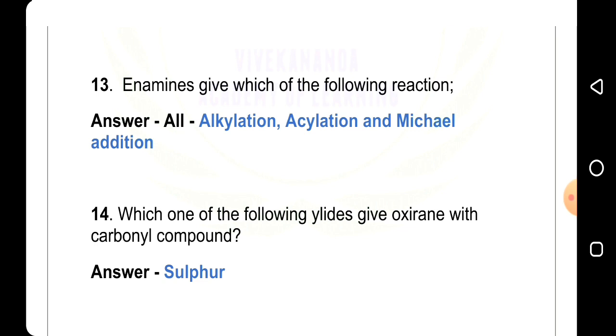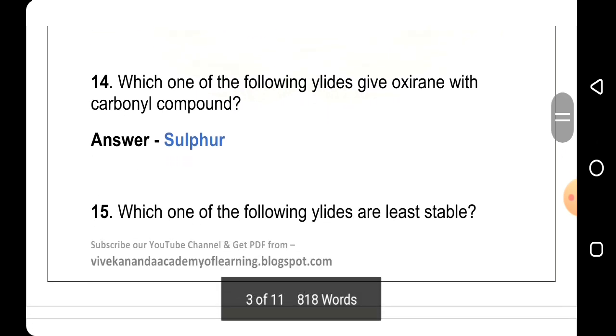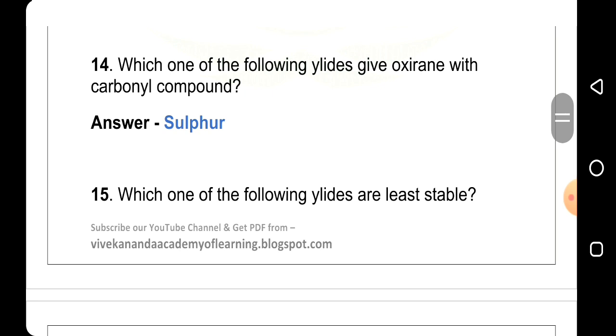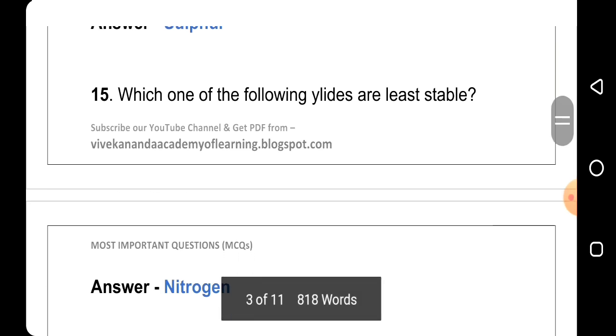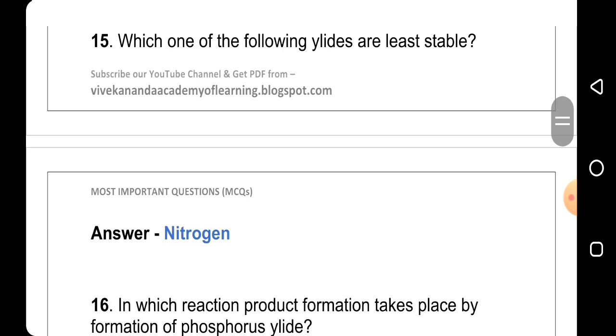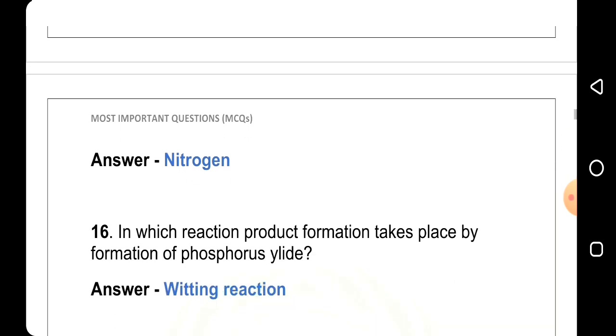14th question, which one of the following ylides gives oxirane with carbonyl compound? Answer is sulfur ylide. 15th question, which one of the following ylides is least stable? Answer is nitrogen. 16th question, in which reaction does product formation take place by formation of phosphorus ylide?